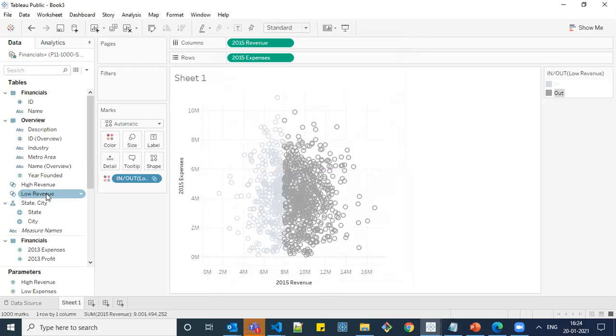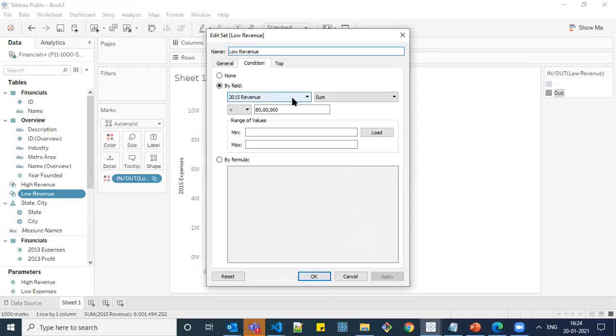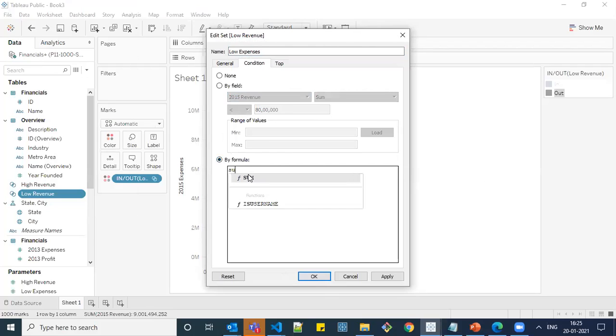Okay, similarly for low revenue, give edit set. Sorry, low expenses, I need to change the name. It is low expenses. Same formula: sum of 2015 expenses less than low expenses.